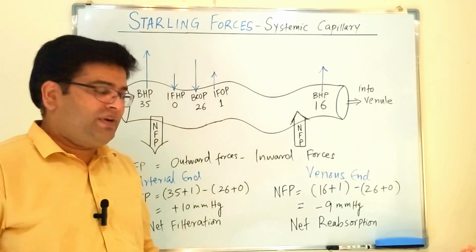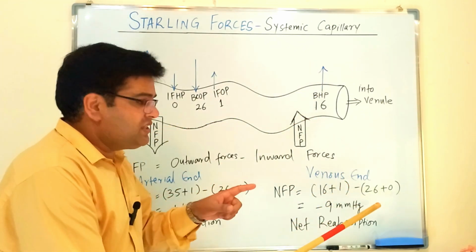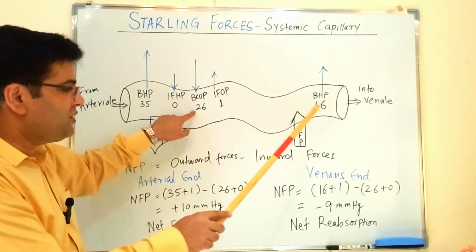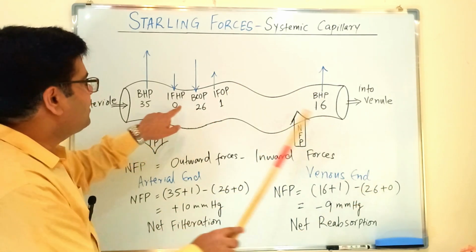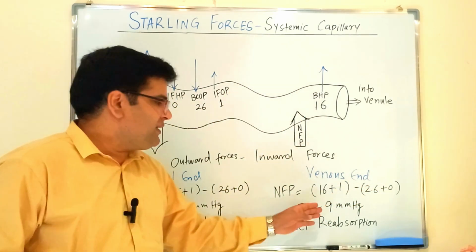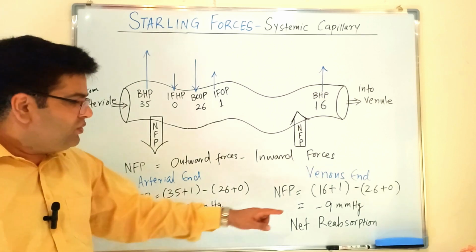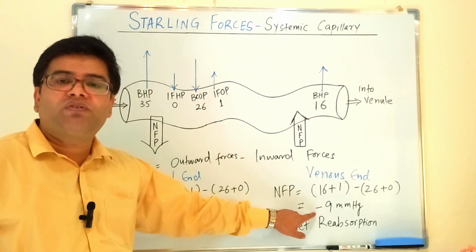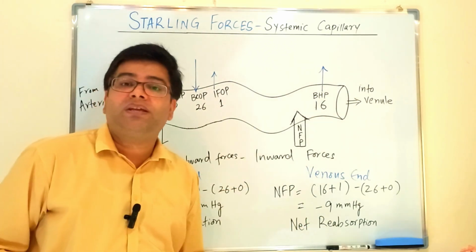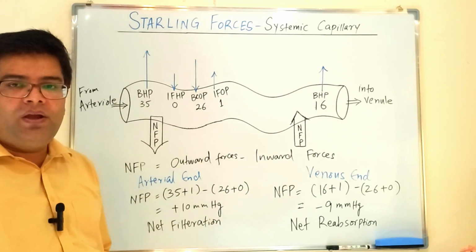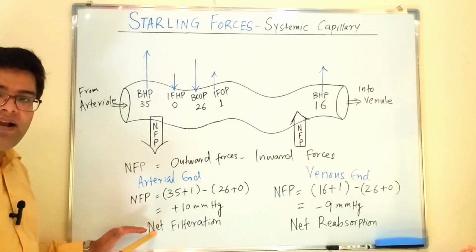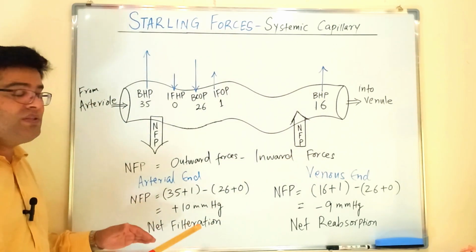So altogether these are 17. And inward forces, the major one is blood colloidal osmotic pressure which is 26, and 0 is interstitial fluid hydrostatic pressure. Answer will be 9 millimeter of mercury. So you can see here the sign is minus, which means it will be favoring the reabsorption at the venous end of capillary. So net filtration pressure at the arterial end of capillary, it is plus 10, which is favoring